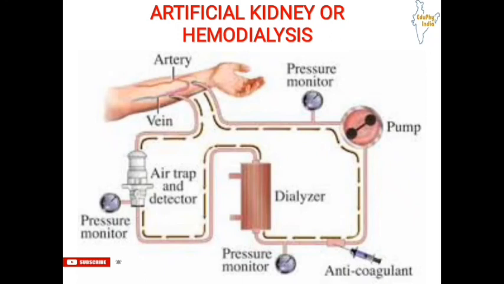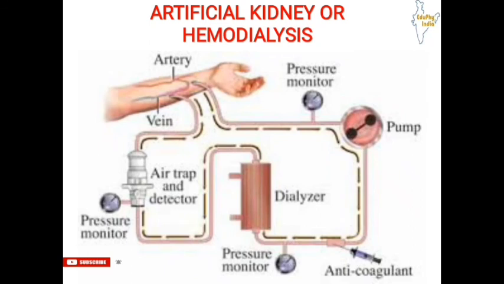So kidneys are important. But there are several factors like infections, injury, or restricted blood flow to the kidneys which reduce the activity of the kidneys, and ultimately it leads to kidney failure. This leads to accumulation of poisonous wastes in our body, which can even lead to death. So, in case of kidney failure, an artificial kidney can be used.